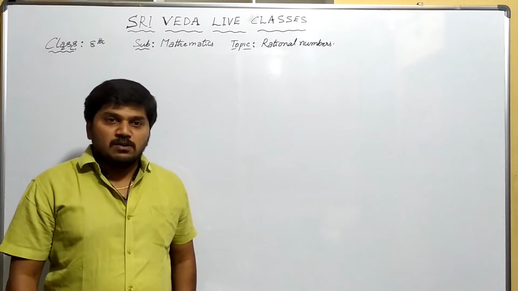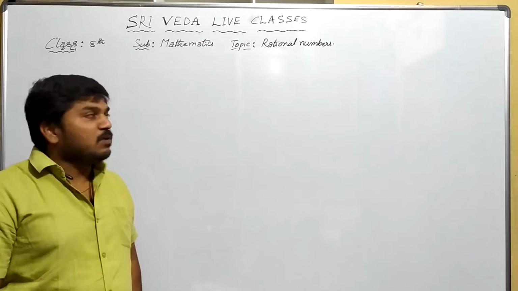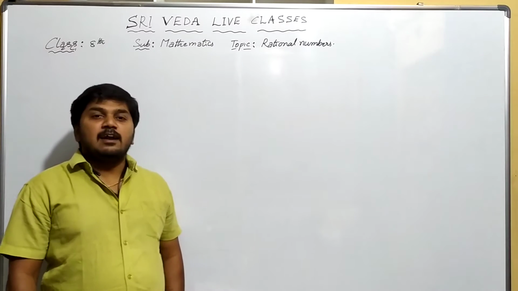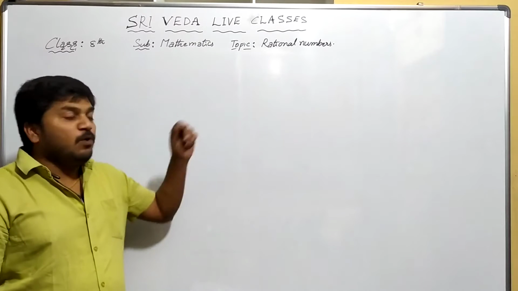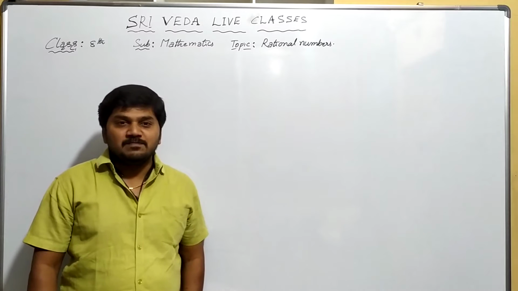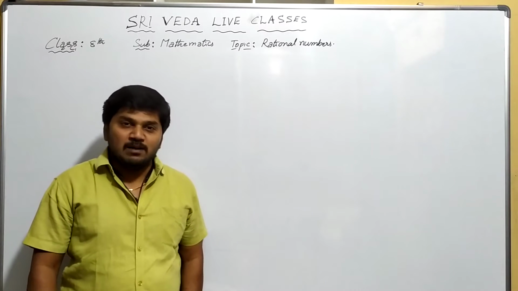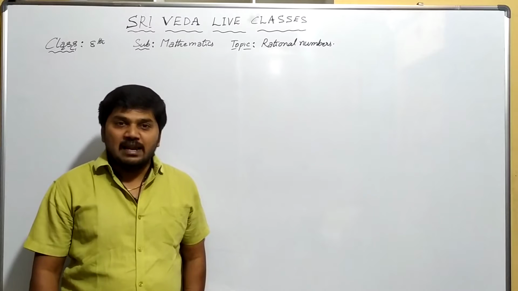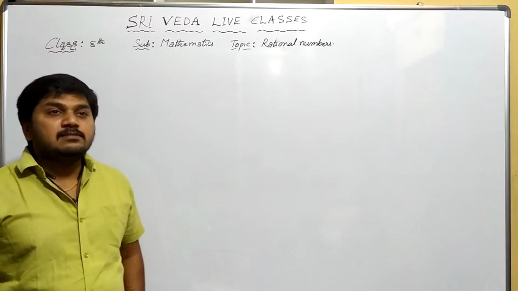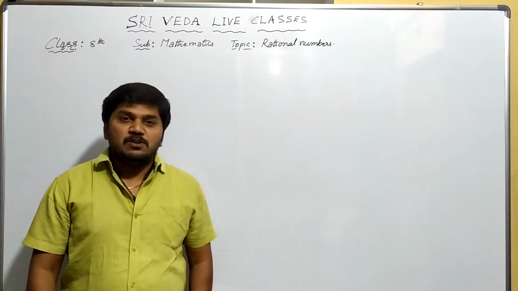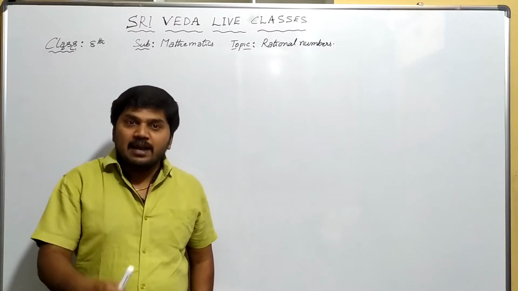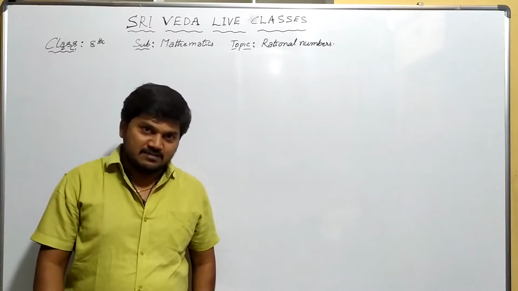So today we are going to discuss rational numbers. What is that? Rational numbers. Before we learn about rational numbers, we should know about natural numbers, whole numbers, integers, as well as negative numbers. So let us see which are called natural numbers. Natural numbers means the numbers we use in our day-to-day life, right?